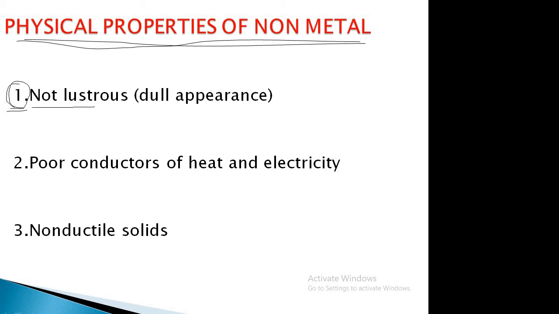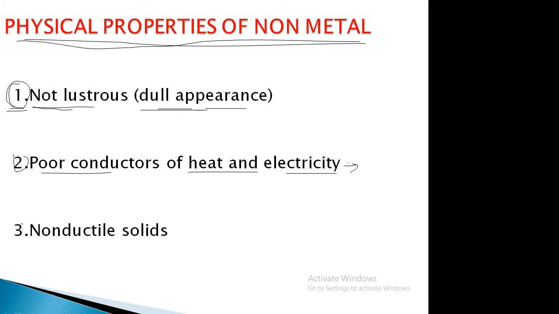The first one, they are non-lustrous. As you see, metals are lustrous, but non-metals are not. They have a dull appearance. Okay, there is no shiny appearance. First point. The second point, they are poor conductors of heat and electricity. That is also the opposite of metals. Metals are good conductors of heat and electricity, and the non-metals are poor conductors of heat and electricity.